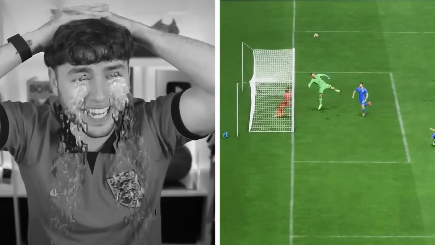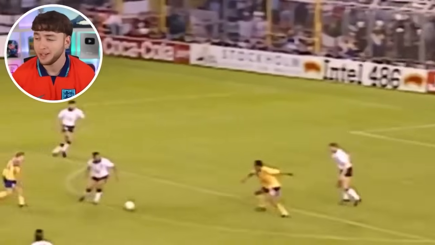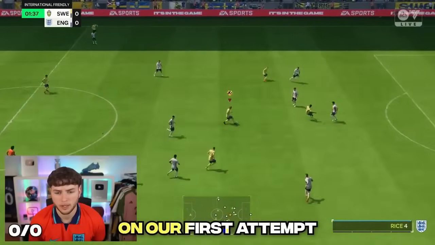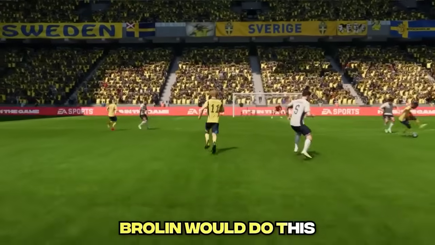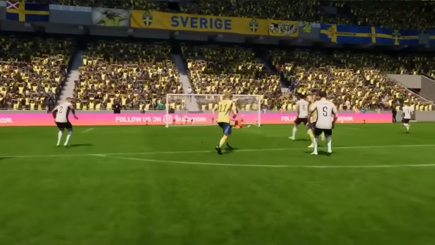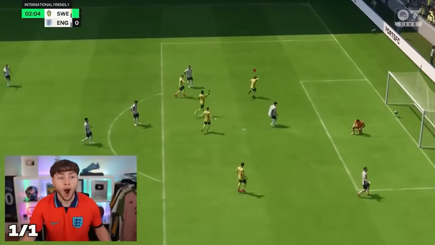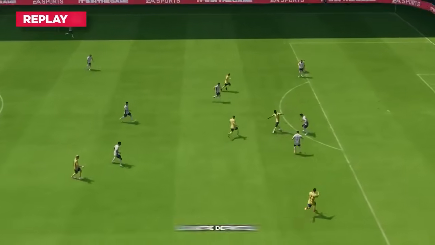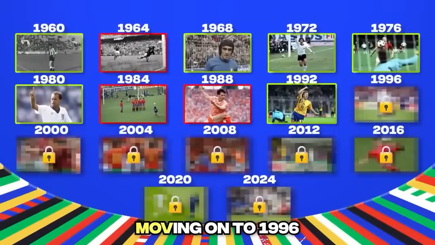That was actually it. In 1992, we had a goal which actually sent England home. It's Thomas Brolin with a beautiful one-two, top bins. It's a great goal. And speaking of great goals, on our first attempt, Brolin would do this. Boom. Oh! That's a great first attempt. And a great first try it was, as we're definitely taking that and moving on to 1996.